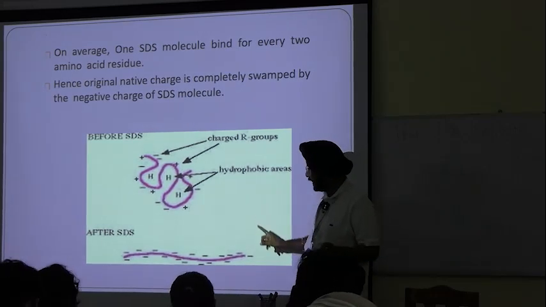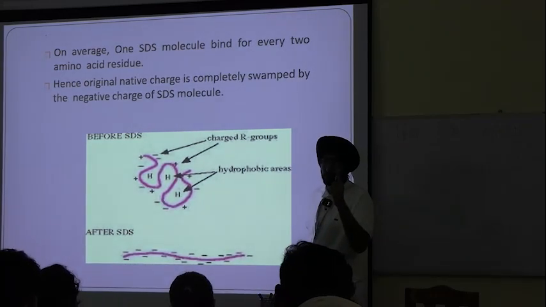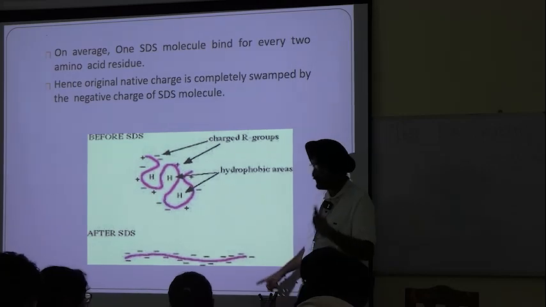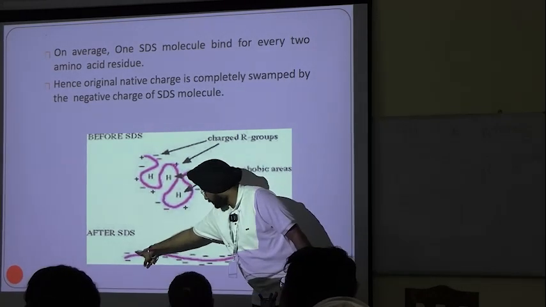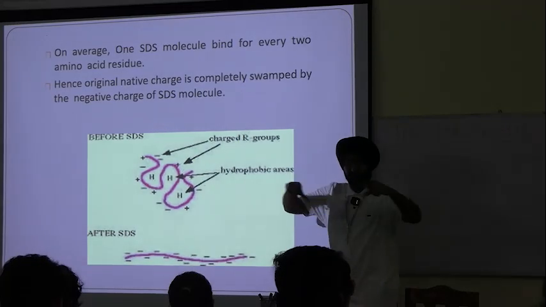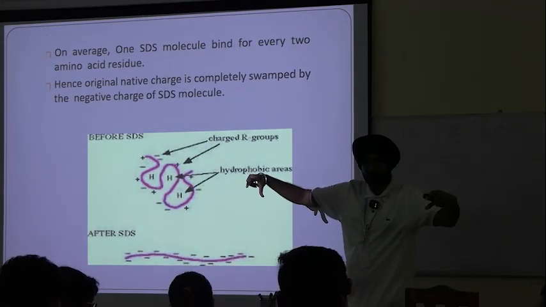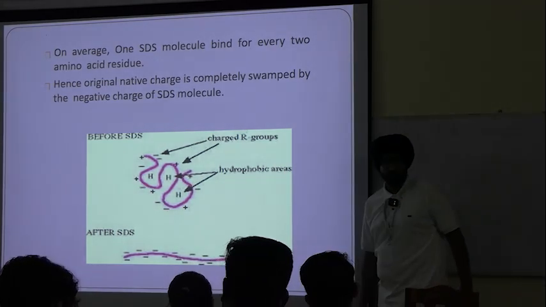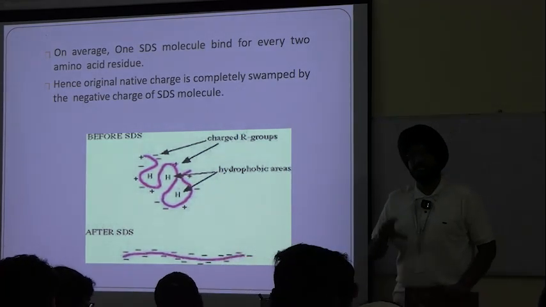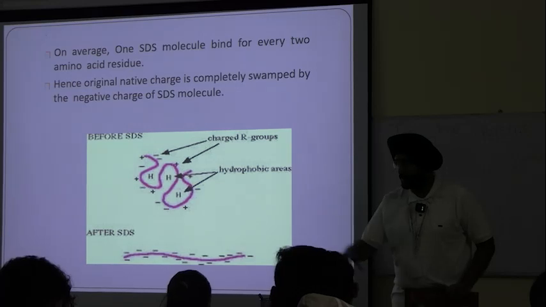But after boiling with beta mercaptoethanol and SDS, what happened? All the disulfide bridges got broken. So it has formed a straight chain. And it is thoroughly imparted with negative charge. It is now completely negatively charged polypeptide.